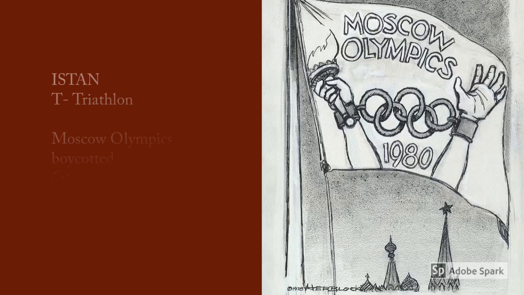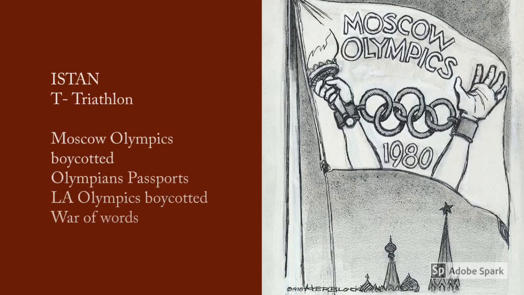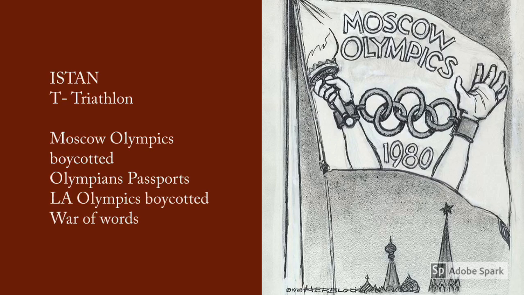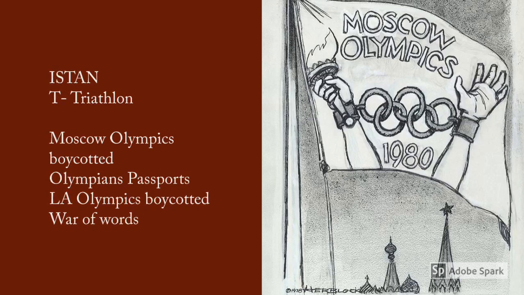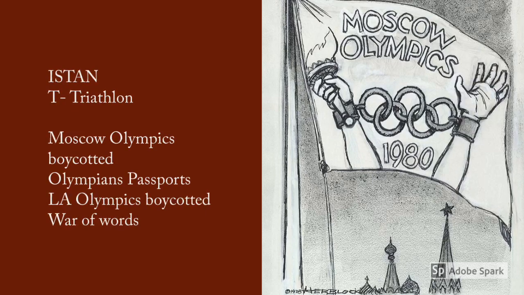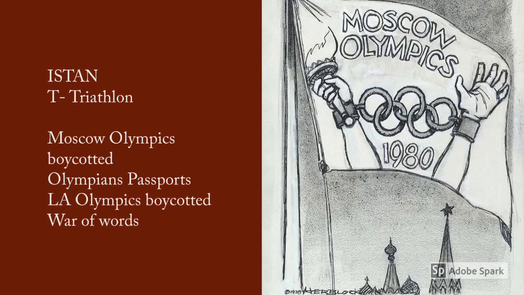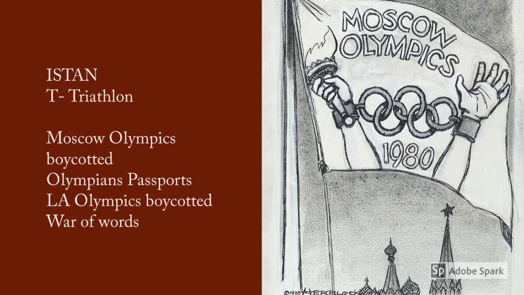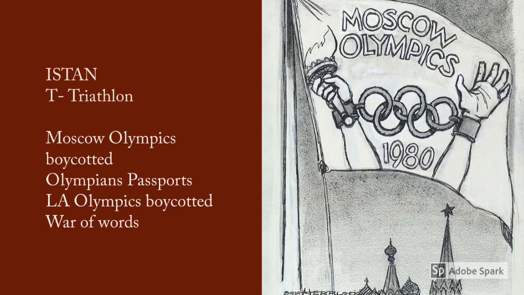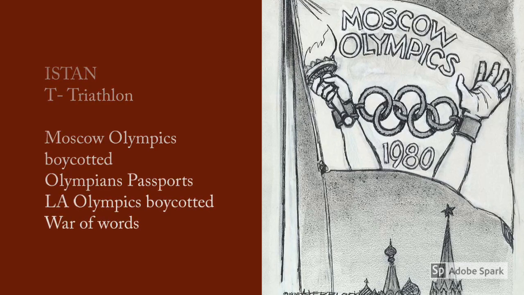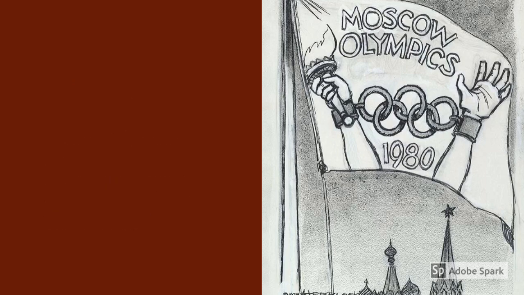The tension really bubbled between the two superpowers in 1980 when America boycotted the Moscow Olympics. They refused to give Olympians their passports, or suggested that Olympians' passports would be taken away from them. And in retaliation, the Soviet Union and many other communist countries boycotted the Los Angeles Olympics. This was essentially a war of words. However, it marked a new low point in relationships between the Soviet Union and America.